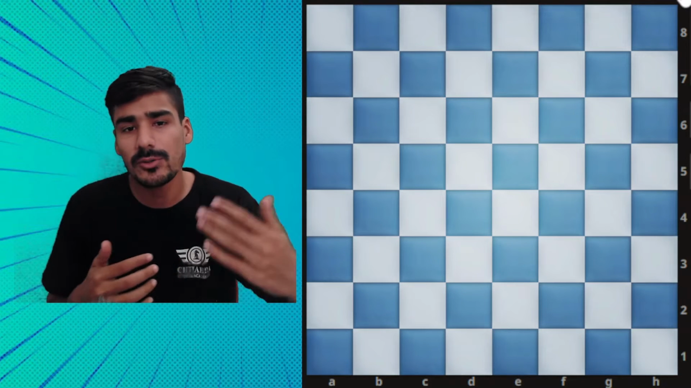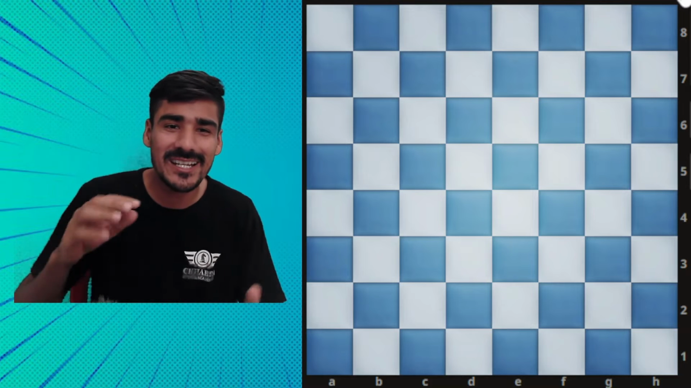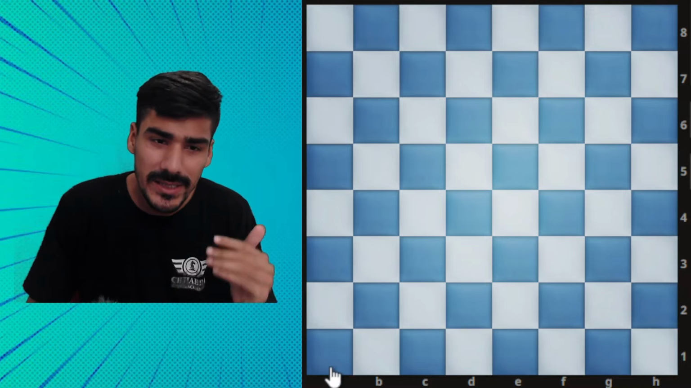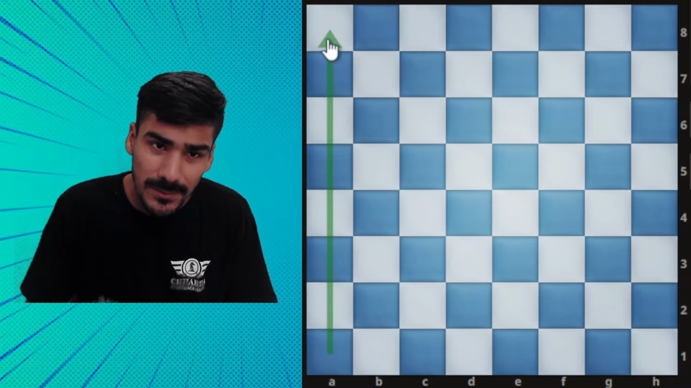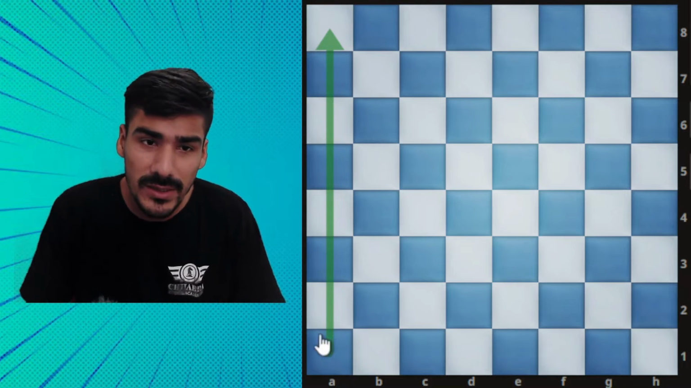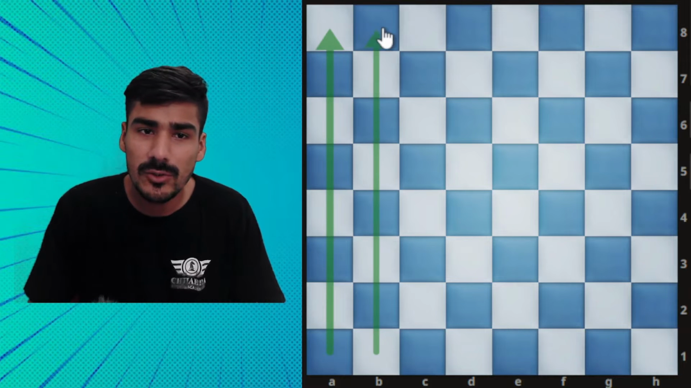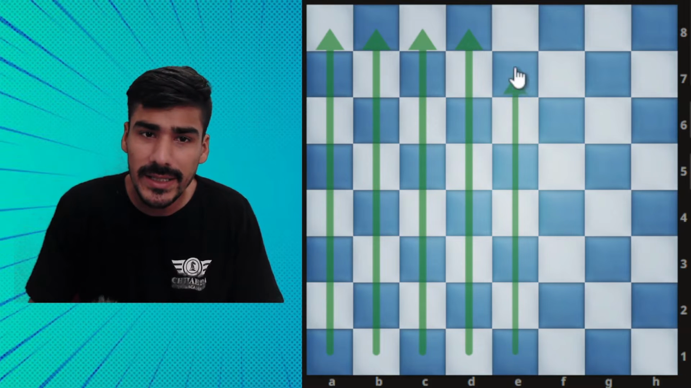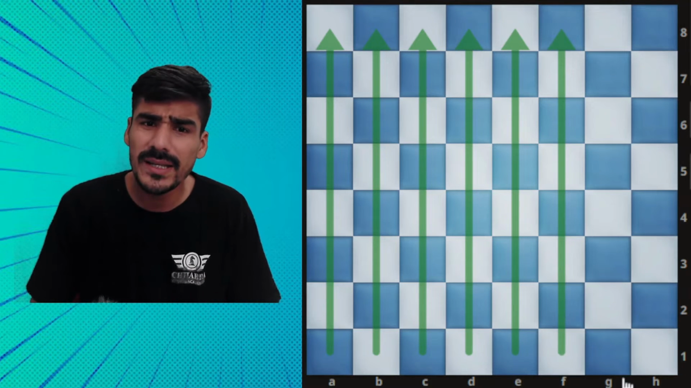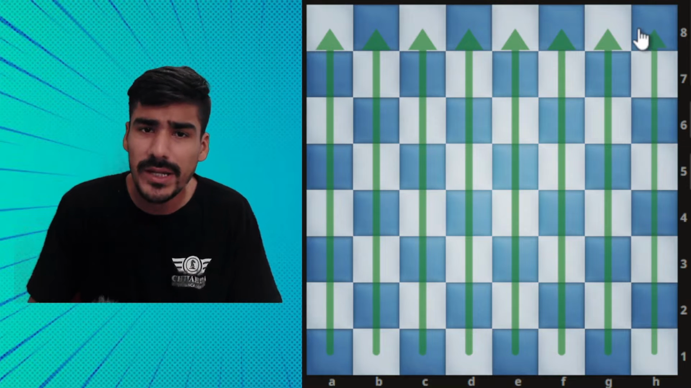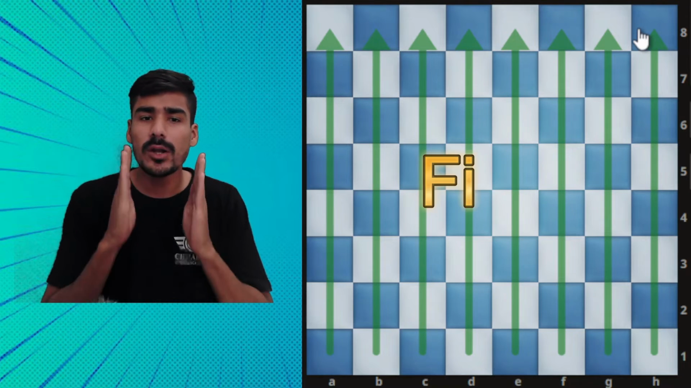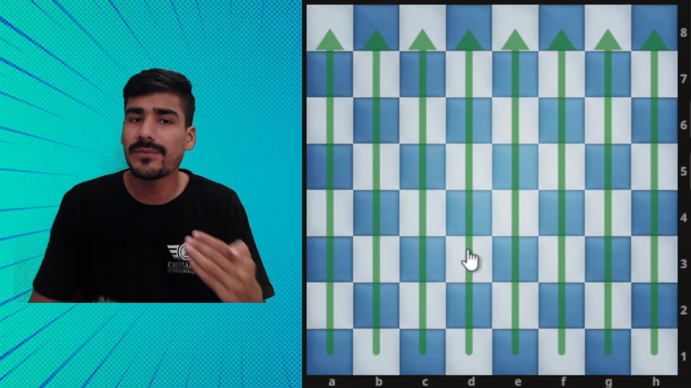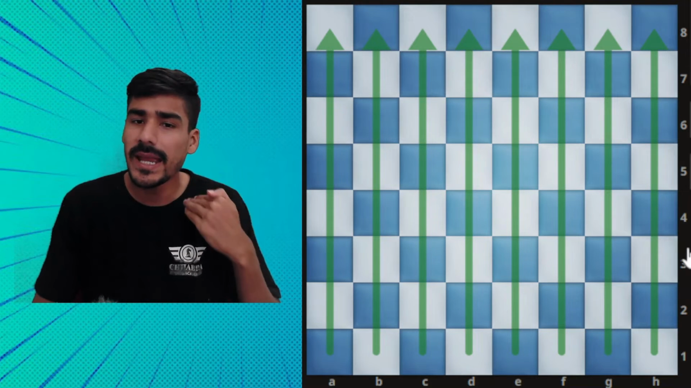When I'm teaching you in the next lessons and talking in chess language, like telling the square name, you can identify it very easily, right. So when I draw this arrow, this is known as a file. This is the B file, this is the C file, the D file, E file, F file, G file, and H file. So the vertical lines we call files, right. This is the A file, B file, C, D, E, F, G, and H file, right.